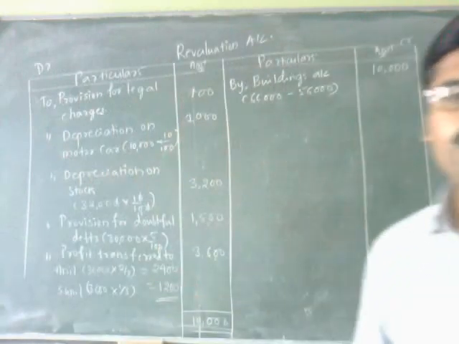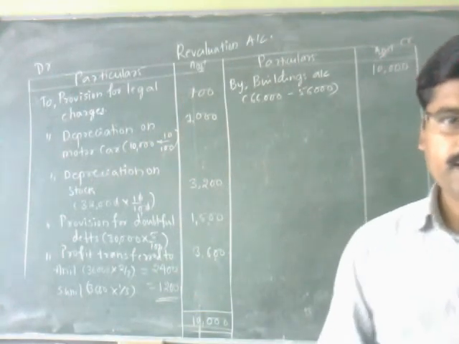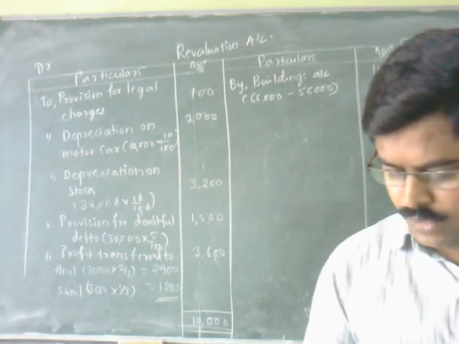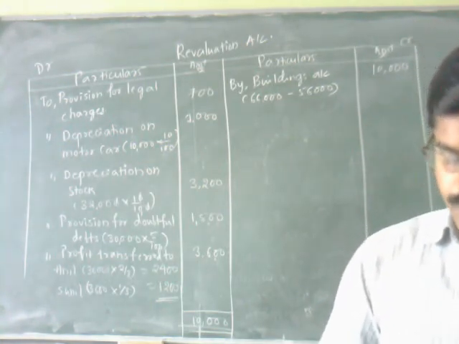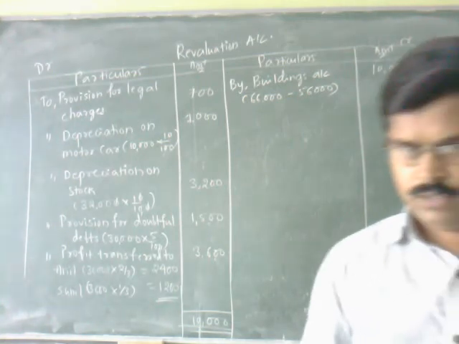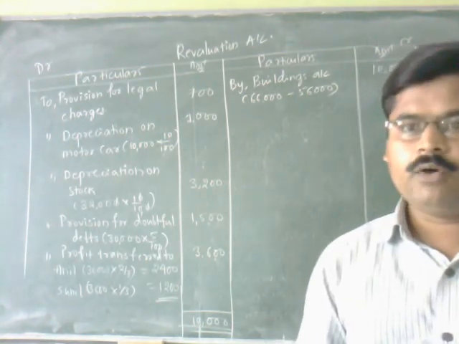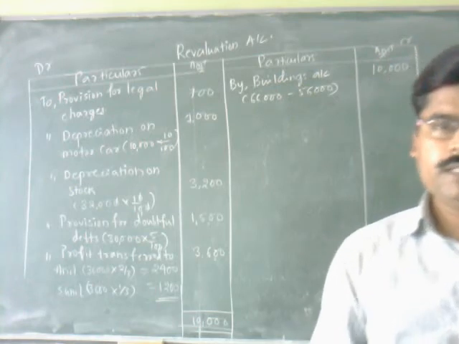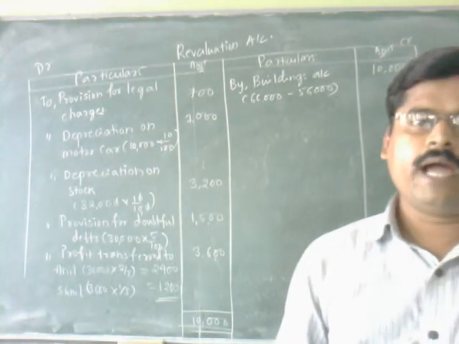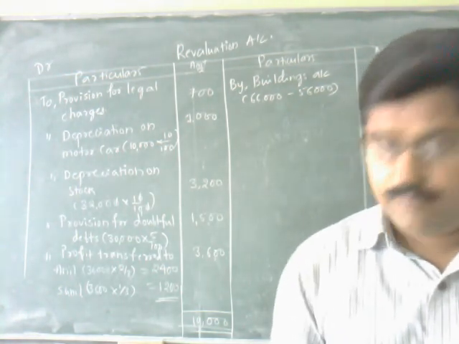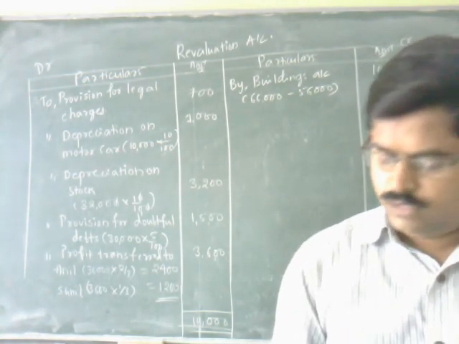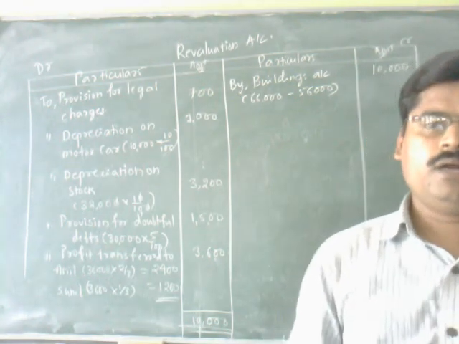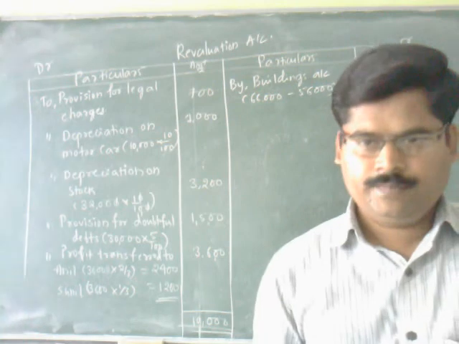Okay, let me go through the problem once again. The third condition is the buildings are revalued at 66,000 and the amount given in the balance sheet is 56,000. 10,000 will be the increase in the value of the buildings, that is why I have credited, and make provision for legal charges, that is 700, it is an expenditure, that is why I have recorded it at the debit side.